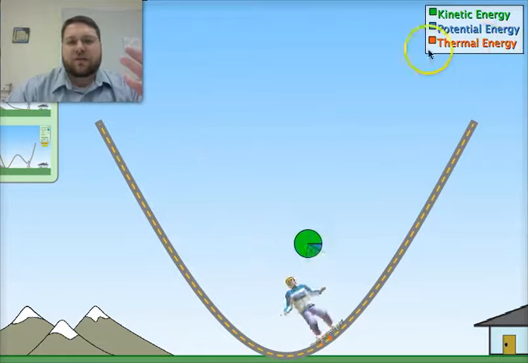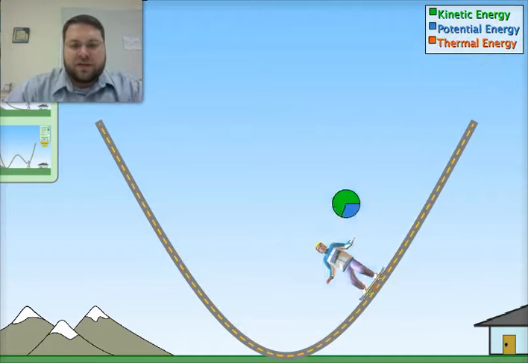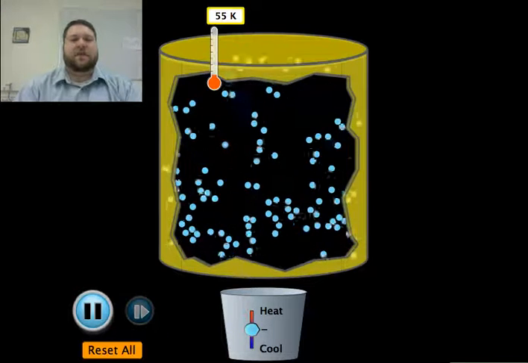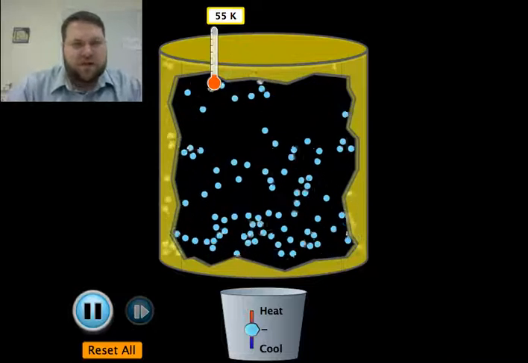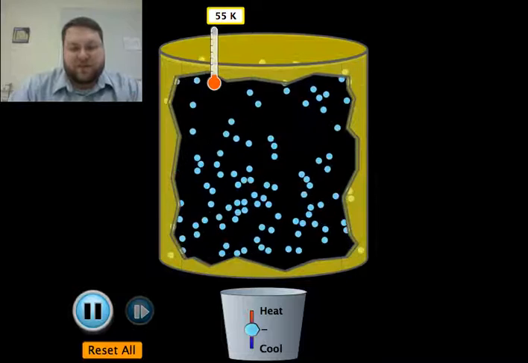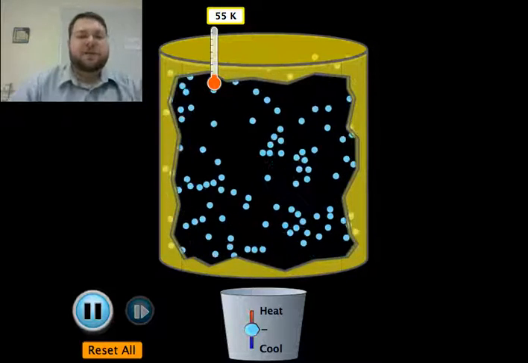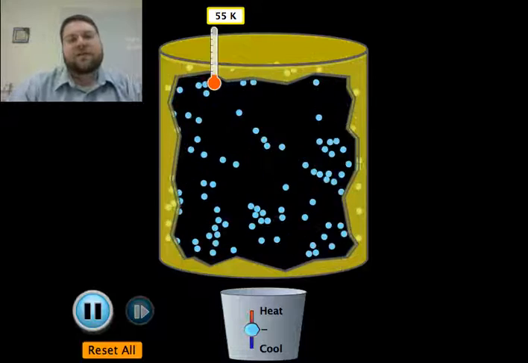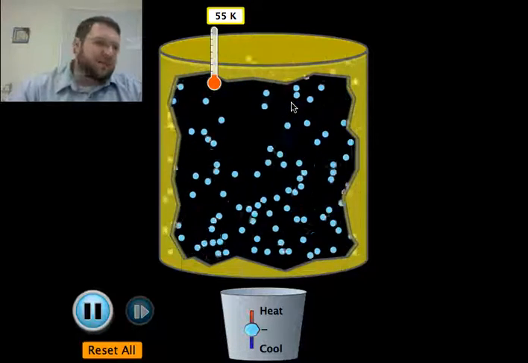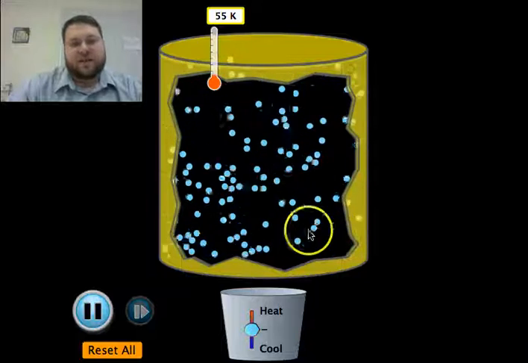We're going to be focusing primarily on the third one up there at the top, thermal energy. So I'm going to switch back over to our states of matter program that we're so familiar with, and we're going to look at what thermal energy means in terms of atoms. So hopefully you're familiar with temperature at this point. Temperature is the average kinetic energy of the particles in a substance. So you can shorthand think of this as the average speed of the molecules.